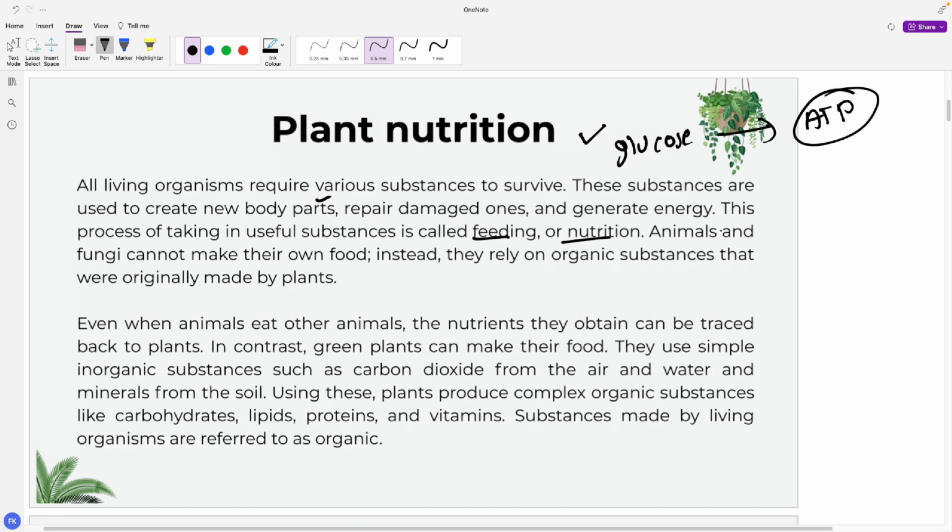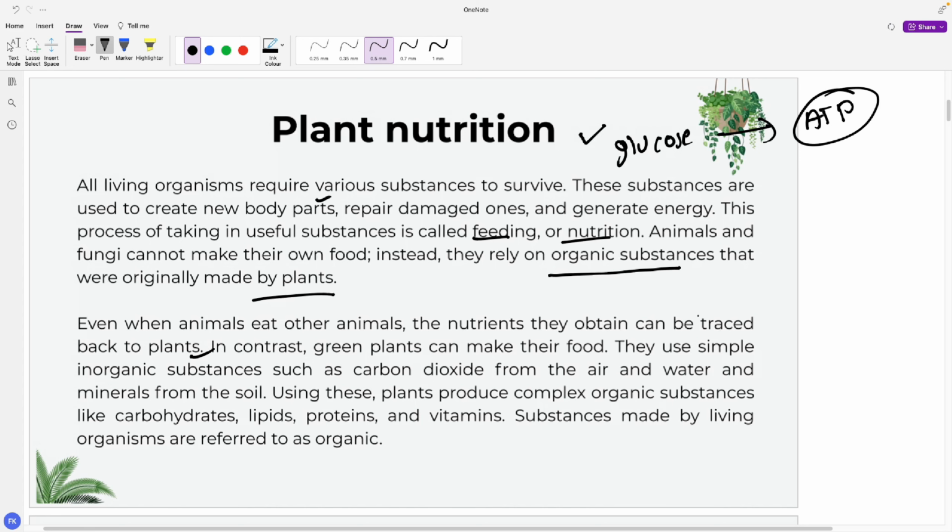Animals and fungi cannot make their own food, right? Instead, they rely on the organic substances originated by plants actually. Even when there are some animals, right, lions, cheetahs, tigers, they eat other animals. But if you trace back the nutrient, all of them actually come from the plant itself.